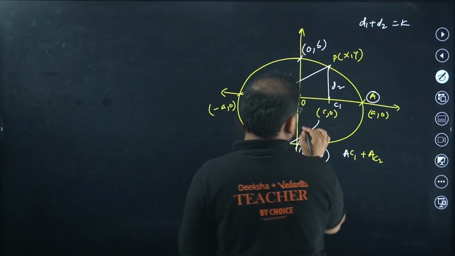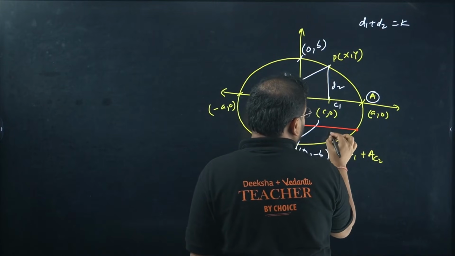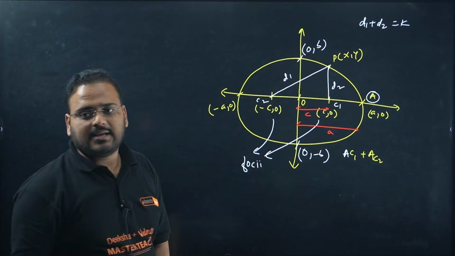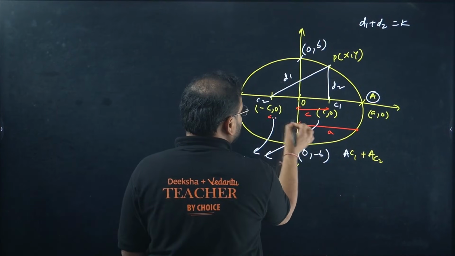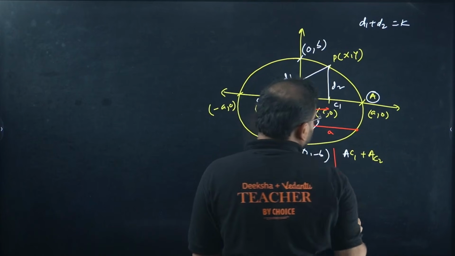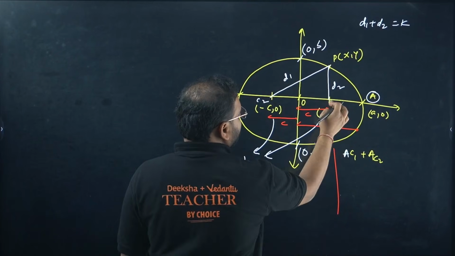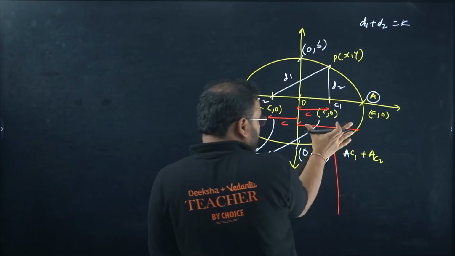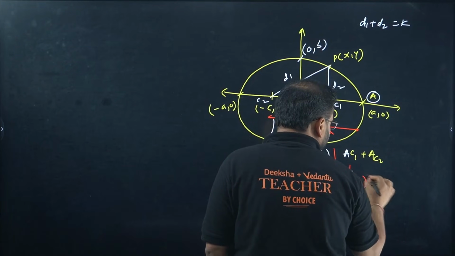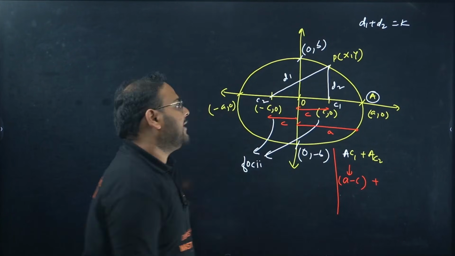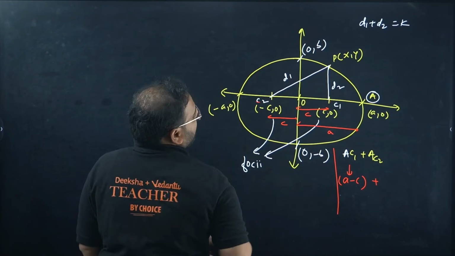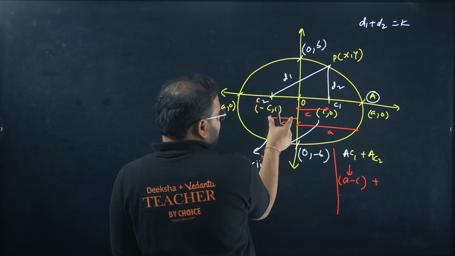Check here. This value here is A, and this value here is C. This also is C. It means AC1 is from here to here. It will be this total distance, A minus C. This is your AC1. Let's look at AC2 now. AC2 will be the distance of the point A from the point C2. What is that going to be? This C plus this A.